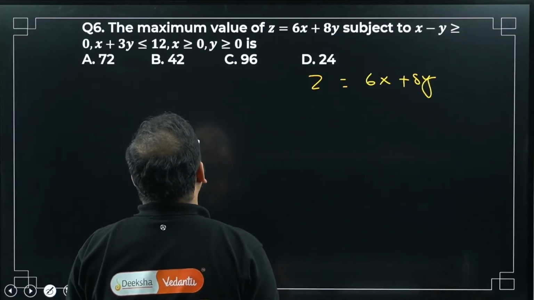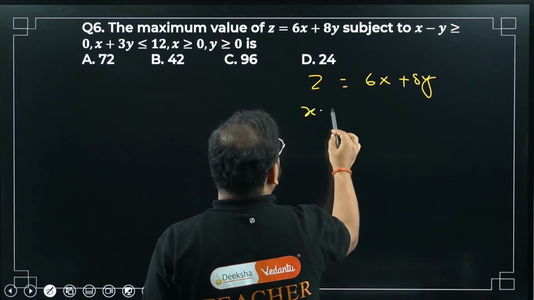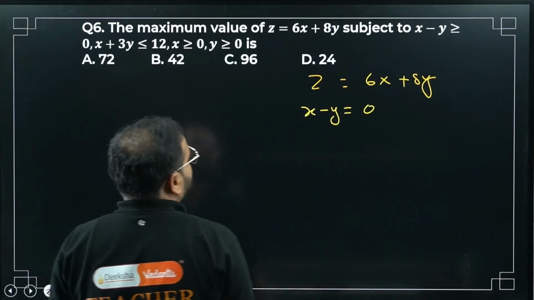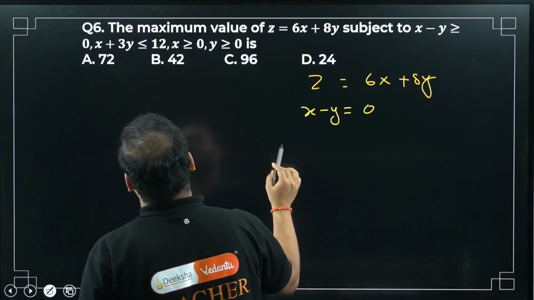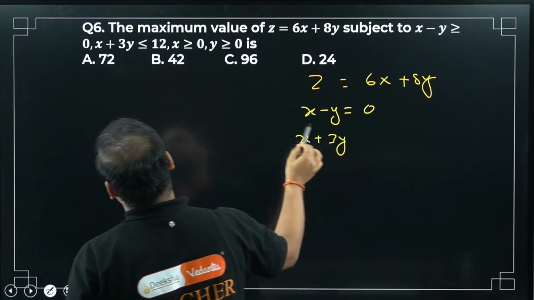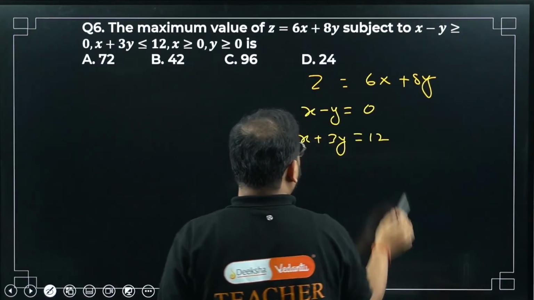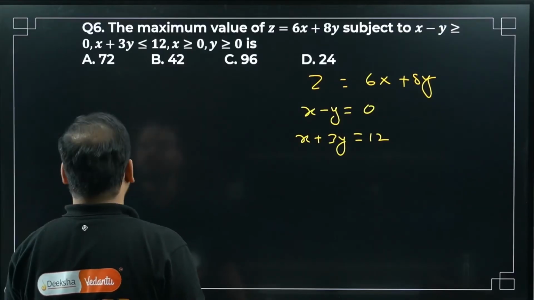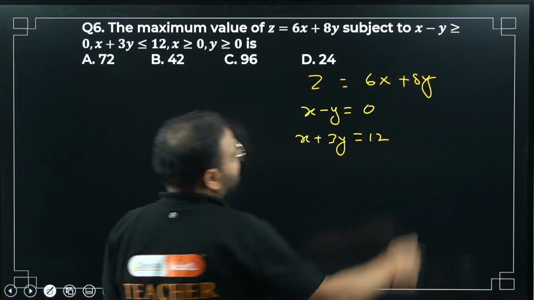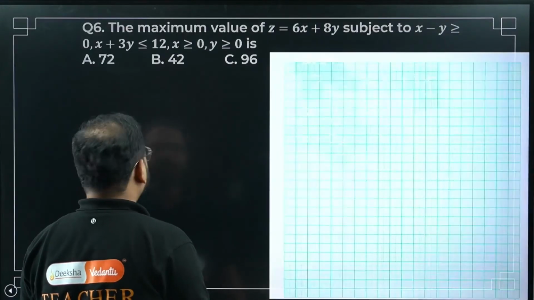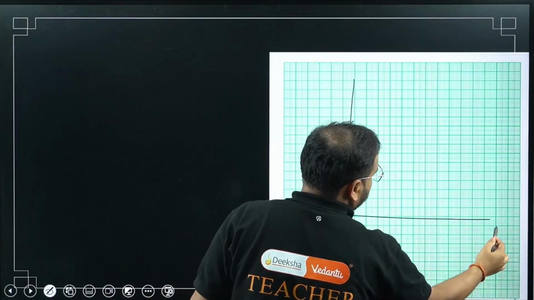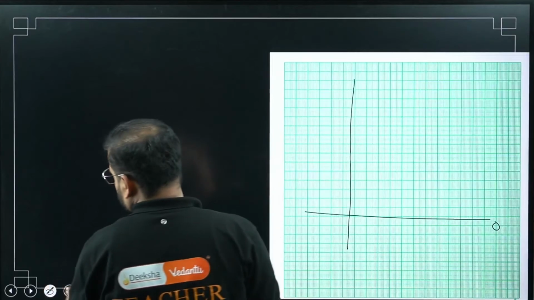Next is my equation. So x minus y, I'll write in the form of an equation, so it's equal to 0. So basically the first one is there. Next is x plus 3y equals 12. Okay, let's plot the curve. First one is going to be y less than x, right? From here I can bring this y to the other side. y less than x. Okay, great. This is 0. No, that's x, right?